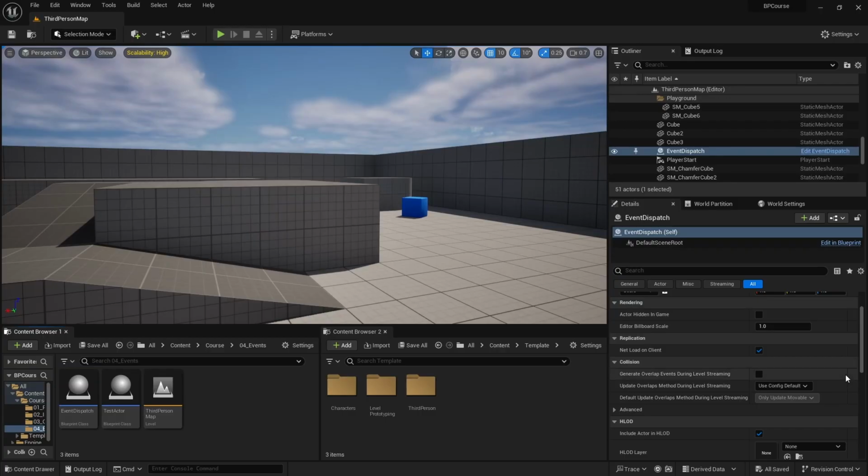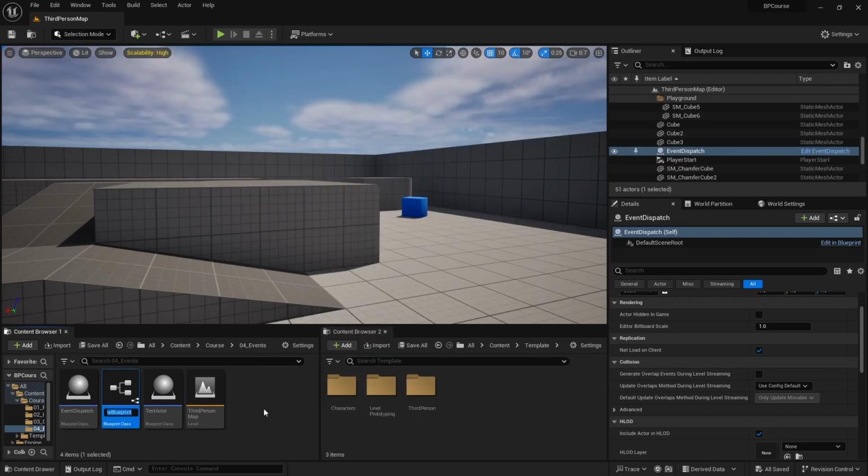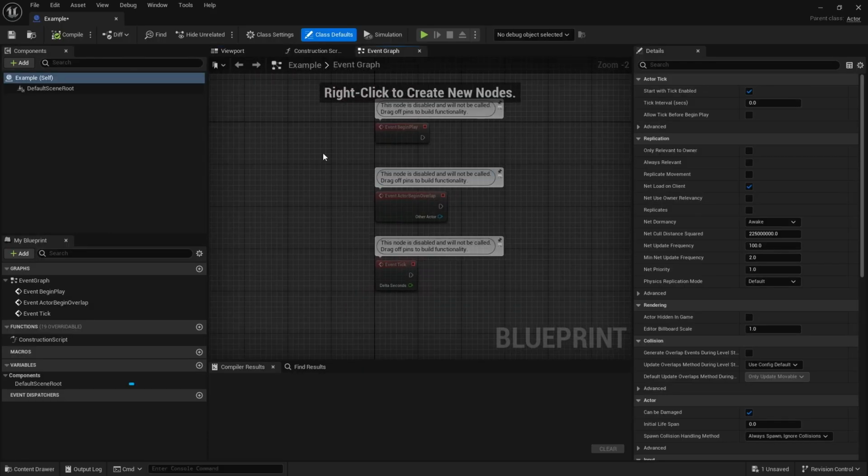Hi, so let's now talk about events. What are they and their pros and cons? First, I'm just going to create an actor. Let's name it example. In here, if you go to an event graph, you're going to be presented with three